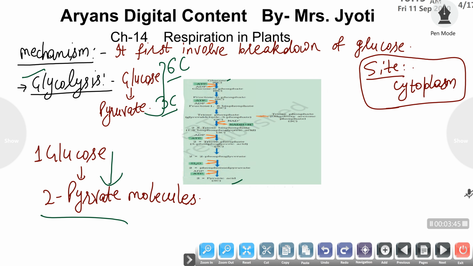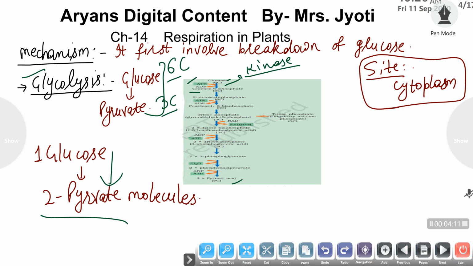So how does this reaction take place, or how does glycolysis occur? Glycolysis starts with the entry of glucose into the cell cytoplasm. The glucose is first converted to glucose 6-phosphate by the action of the enzyme kinase. The kinase enzyme has the activity of phosphorylation, meaning addition of a phosphate molecule to a particular substance.